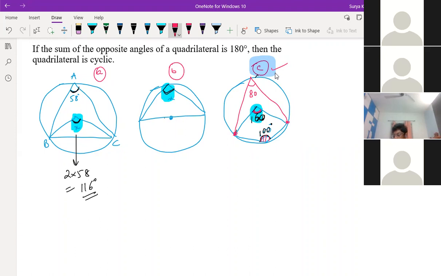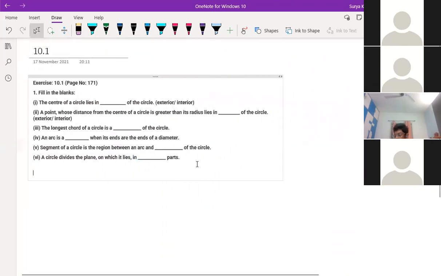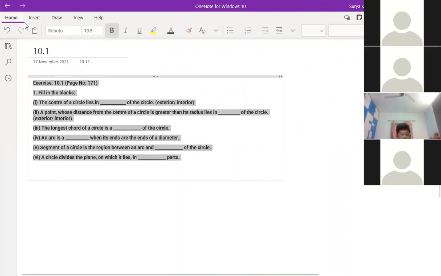Okay. Now we'll do questions based on NCERT. Exercise 10.1, fill in the blanks, you shall do. All of you write in the chat box what you know about this. Just write first, second, third, fourth, fifth, sixth.